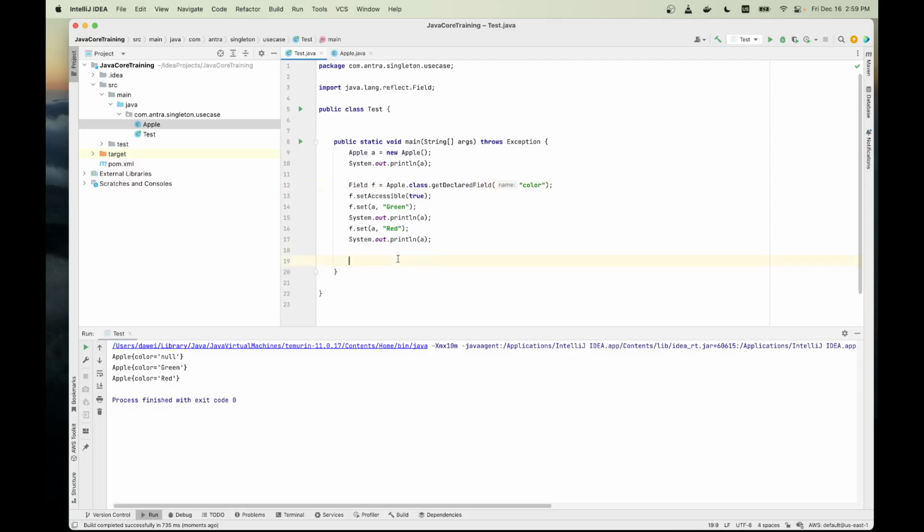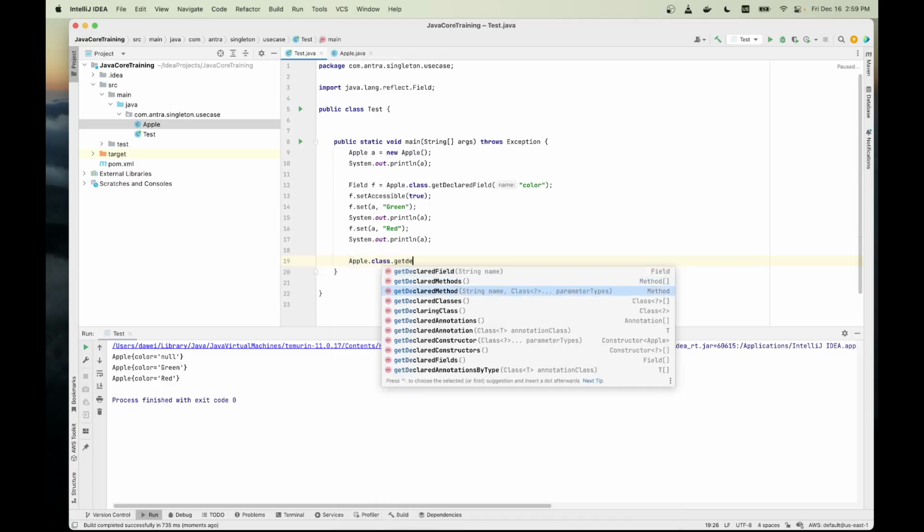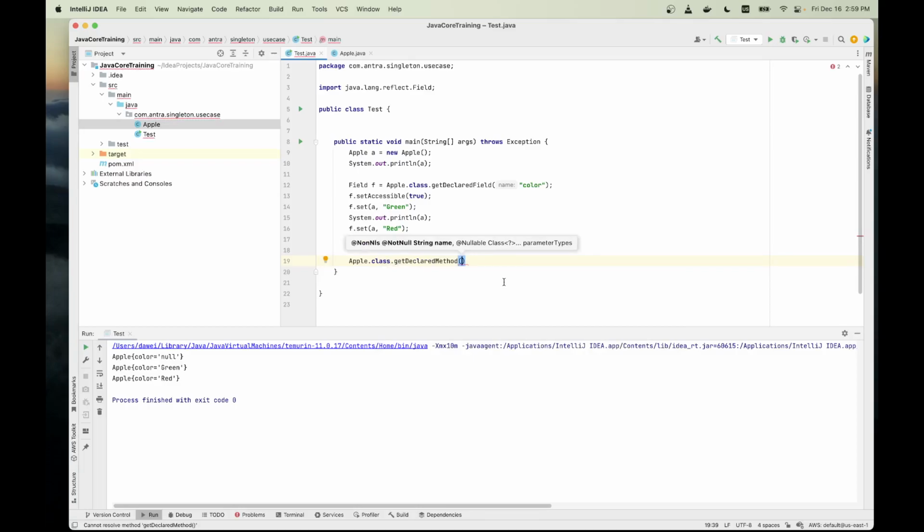We can use apple.class.getDeclaredMethod or methods. Methods will return an array, so you can just get all the methods there, but for this we're only going to use getDeclaredMethod, and we have a name. We give a method name. It's just a string, so you don't have to know whether it exists or not. And here we can just put null as a parameter, since we don't have any parameters.